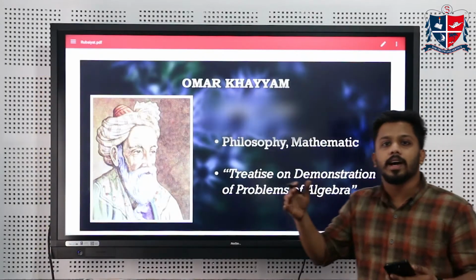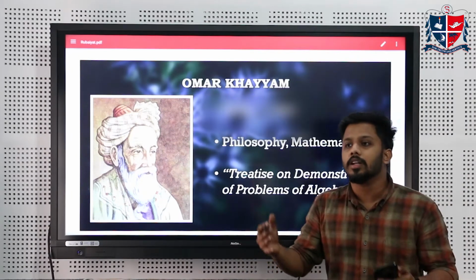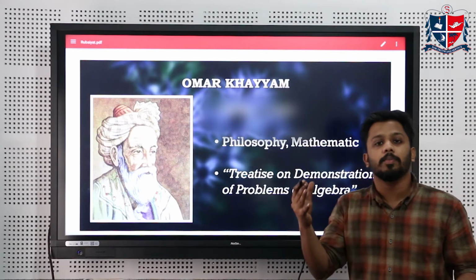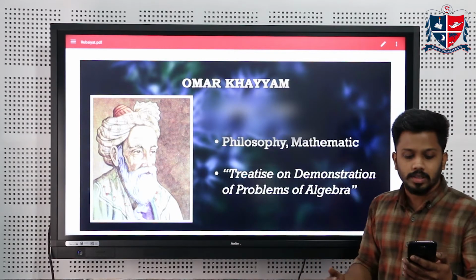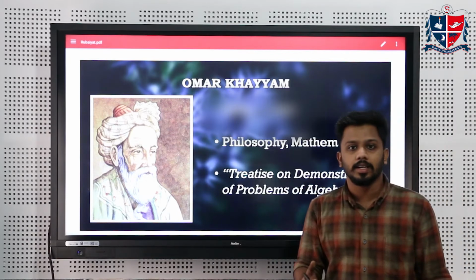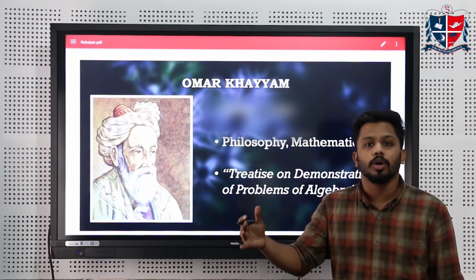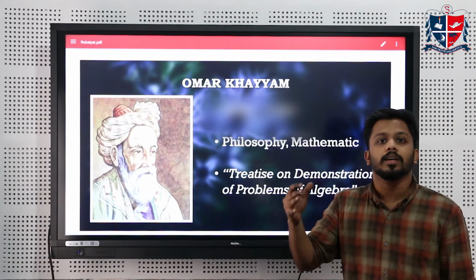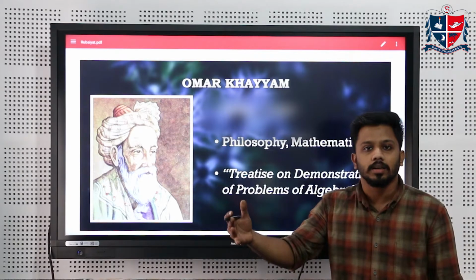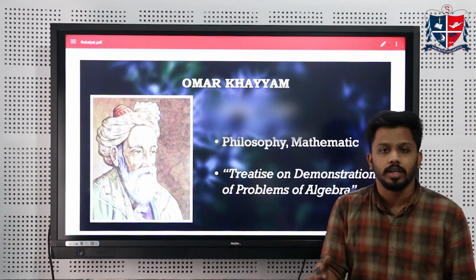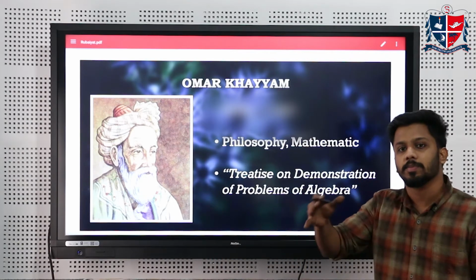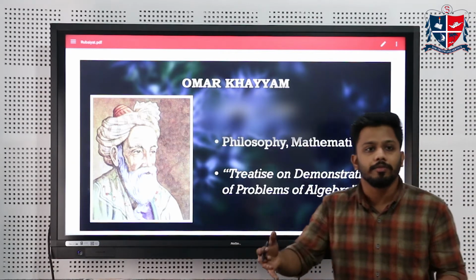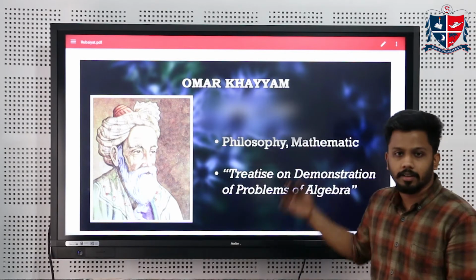During the life of Omar Khayyam, a particular political event happened in Iran. He was a man who lived in a place called Naishapur. Now, Naishapur is a place in northeastern Iran. Being an Iranian poet, he had gone through a lot. During his lifetime, there was a political scenario where a particular group of Turks, people from Turkey, called the settled Turks, invaded this place, and especially Naishapur. And it was in this period of internal conflict that Omar Khayyam had lived.